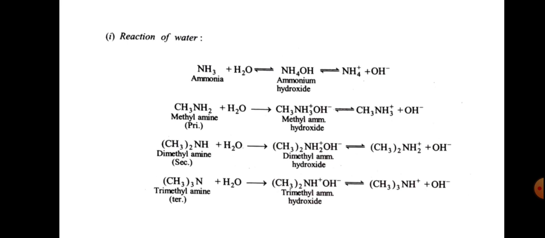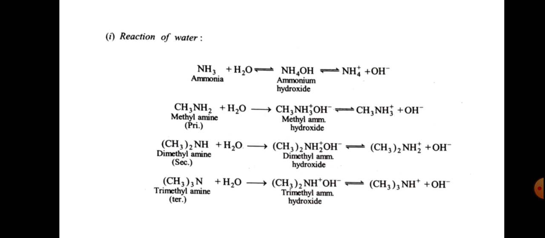The first one is reaction with water. Ammonia and water give ammonium hydroxide, that is NH4+ and OH-. So these are the ions. And methylamine, a primary amine, and water give methyl ammonium hydroxide, CH3NH3OH, that is CH3NH3+ and OH-.